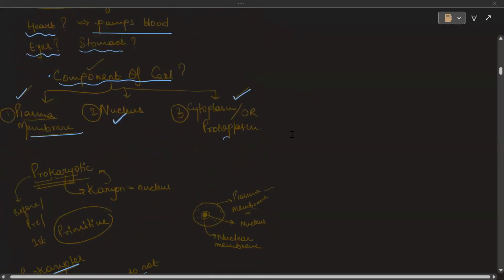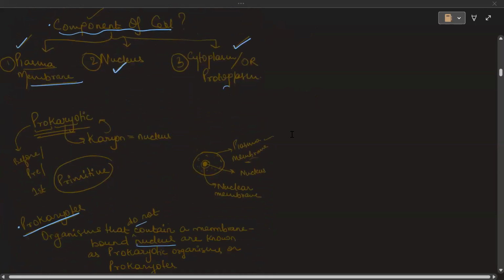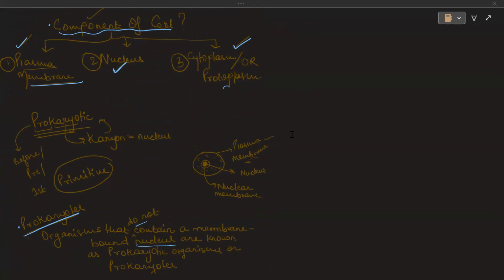Now moving forward, let us look at the various components of a cell. Now the cell has three components. The first component is the plasma membrane or cell membrane. The second component is the nucleus. And the third component is the cytoplasm or protoplasm.